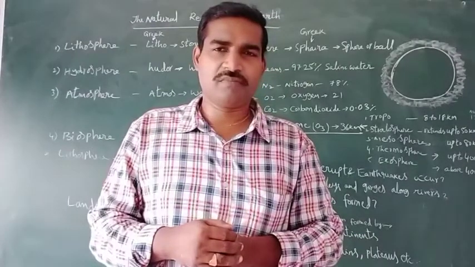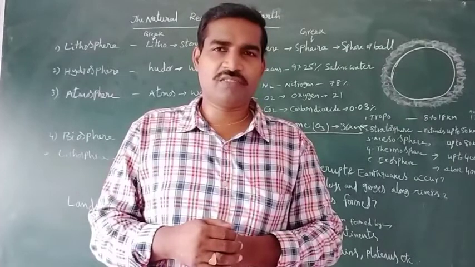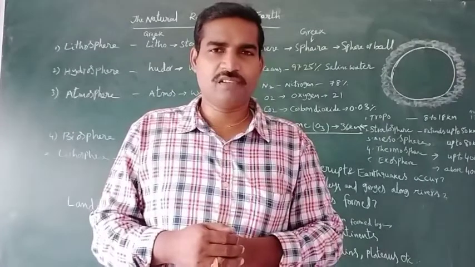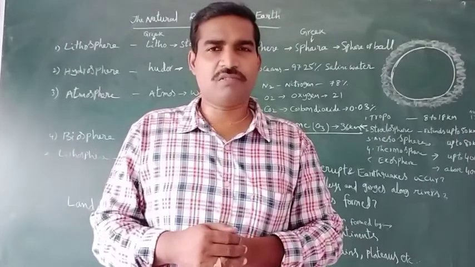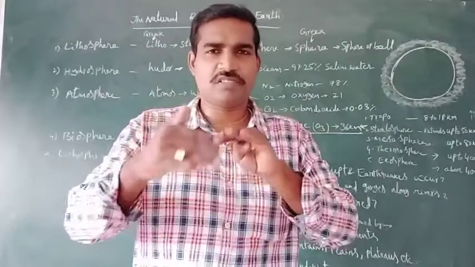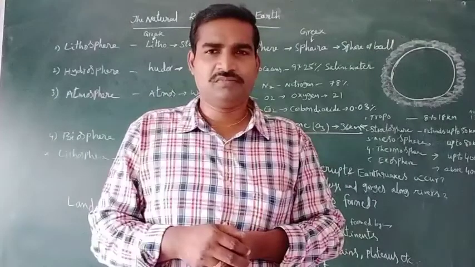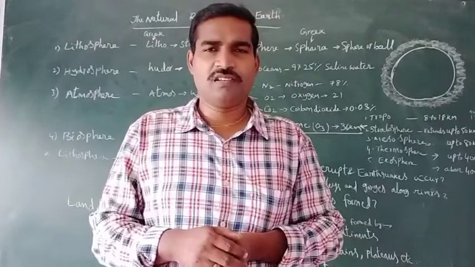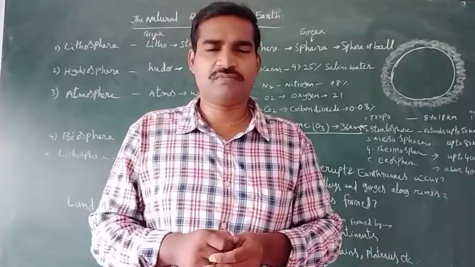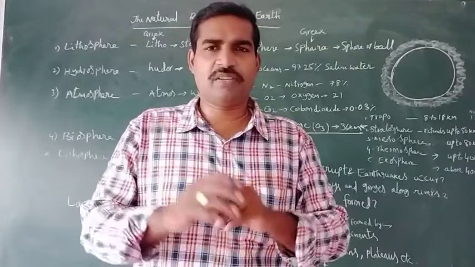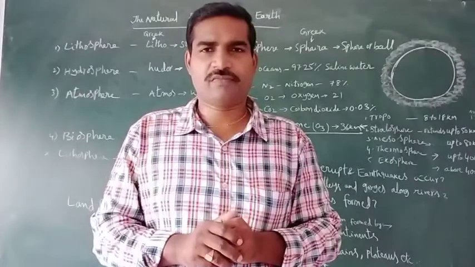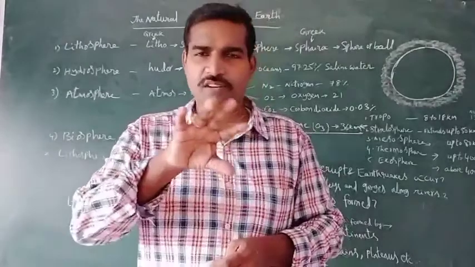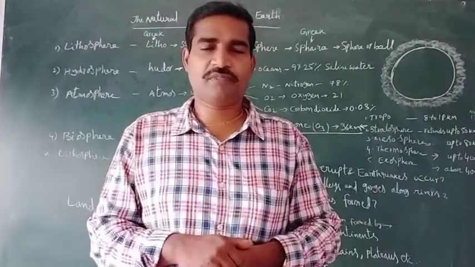At the time, continental drift theory was proposed by Alfred Wegener. So from that onwards, Earth crust changes its position. Due to that, different kinds of features appear on the Earth crust. Mostly landforms appear.